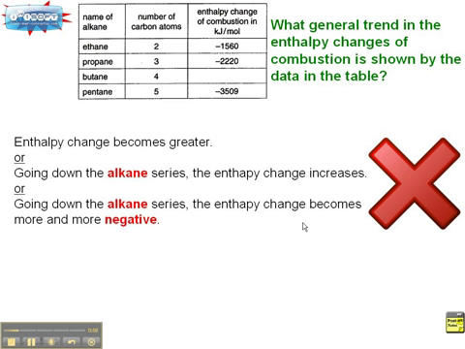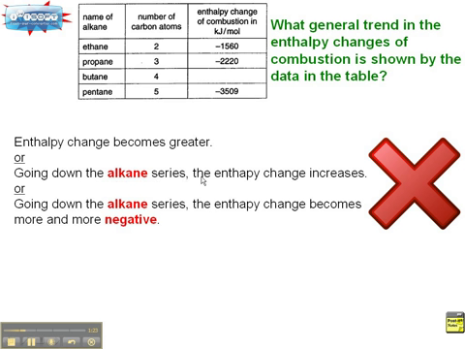Okay, number 21. What general trend in the enthalpy changes of combustion is shown by the data in the table? It says shown by the data in the table. So there are two columns here, so you have to explain two columns. Enthalpy change becomes greater. So this part only touches on one column.